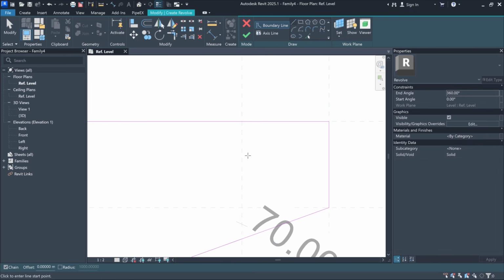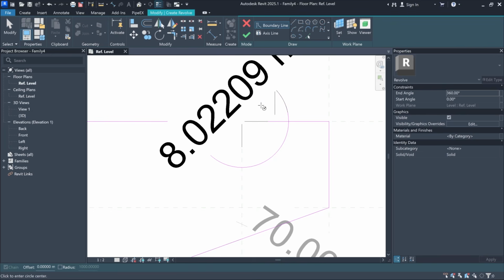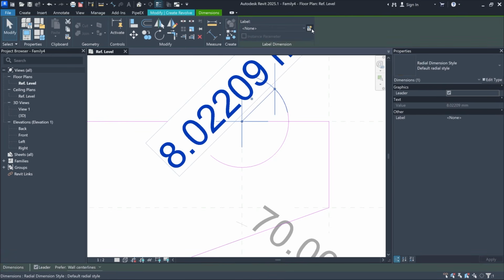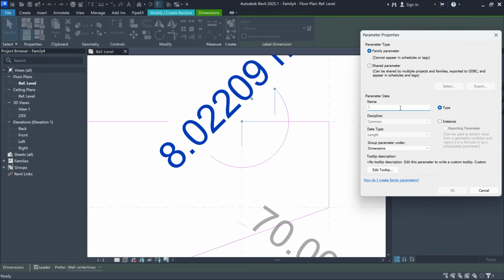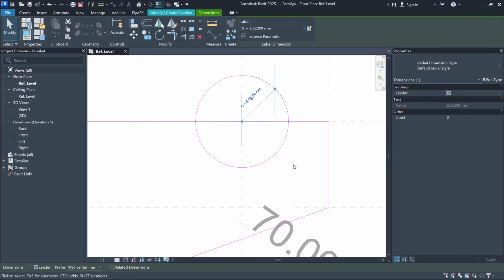Okay, so at this reference plane, I'll create a groove. To do it, I will select the circle tool and draw a simple circle, like this. Then we'll need to create a dimension. And for this dimension, we'll add a new parameter. Let's call it G, and I'll make it an instance parameter.